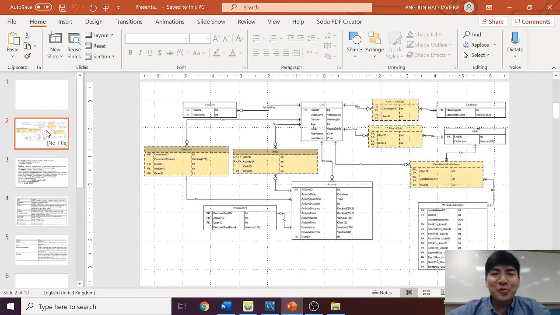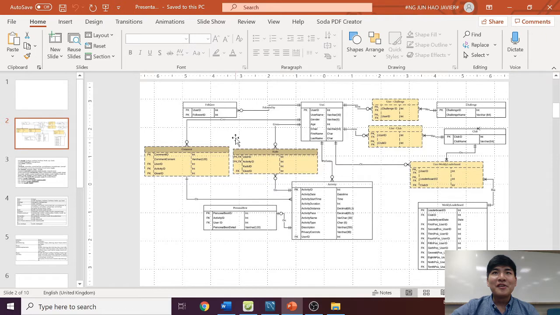Now I'll be going through the proposed ER diagram for MHL. The ERD which we have devised can be seen here. So we have the following entities: user, follower, activity, personal best, weekly leaderboard, club, and challenge.